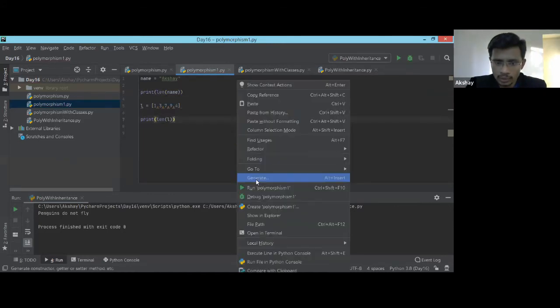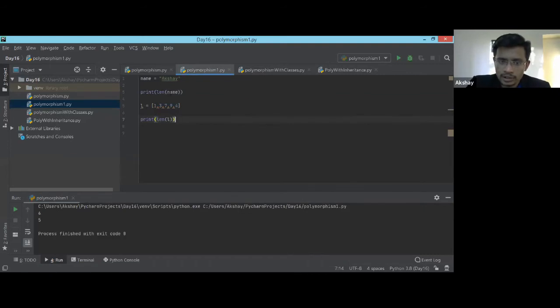So what we did over here is, see, I got the length of this string Akshay, which is 6, and the length of this list, where the list has only 5 elements in it, so the length of this list is 5. So that we got, but we used the same function, see, the same function, but this time the function has a list, and here we are passing a string to this function, right? So the same function is doing multiple tasks. Okay, so that is the multiple forms of this particular thing. So it is polymorphism. Okay, so this is what we call polymorphism. So that's the funda over here.